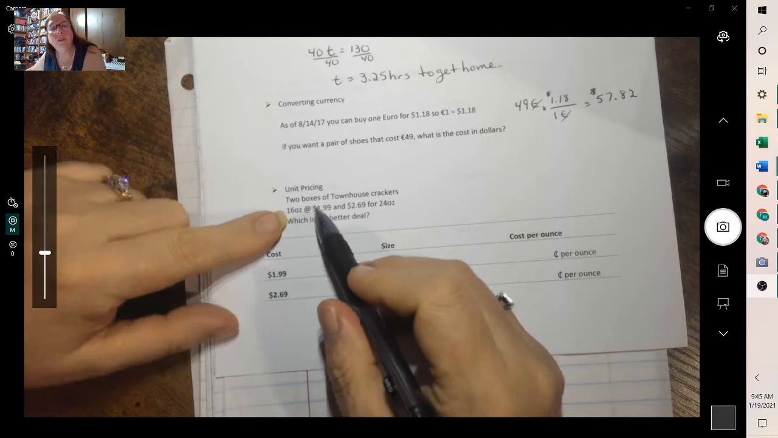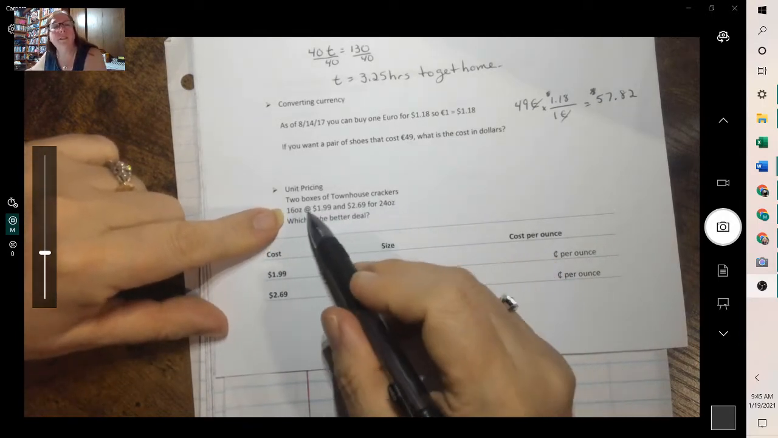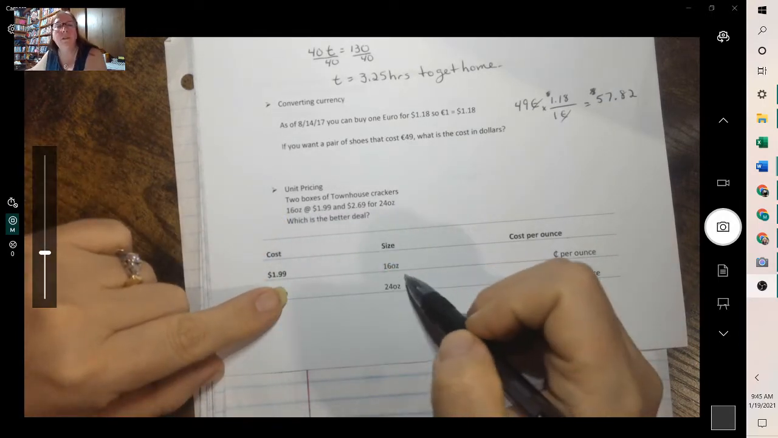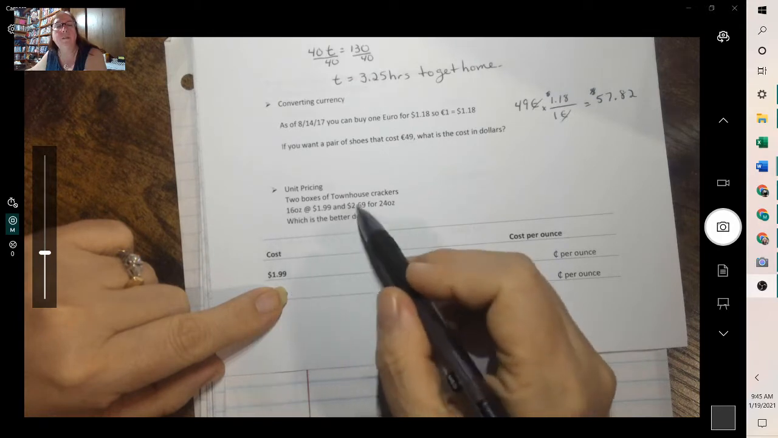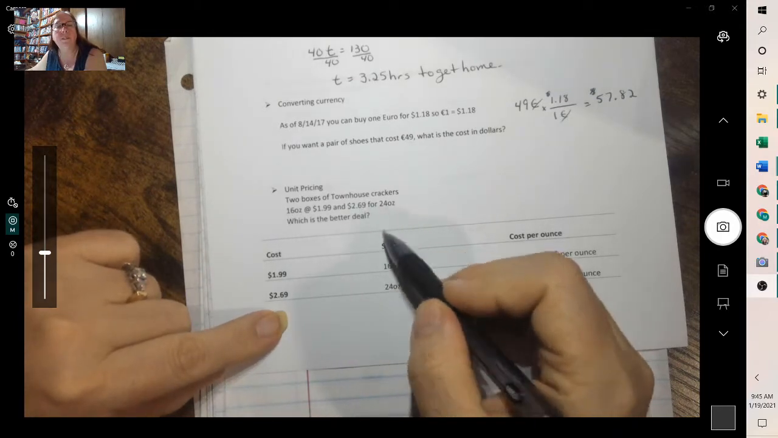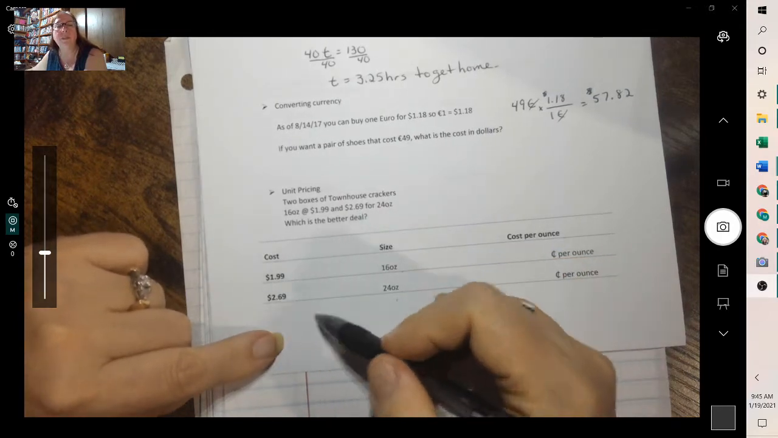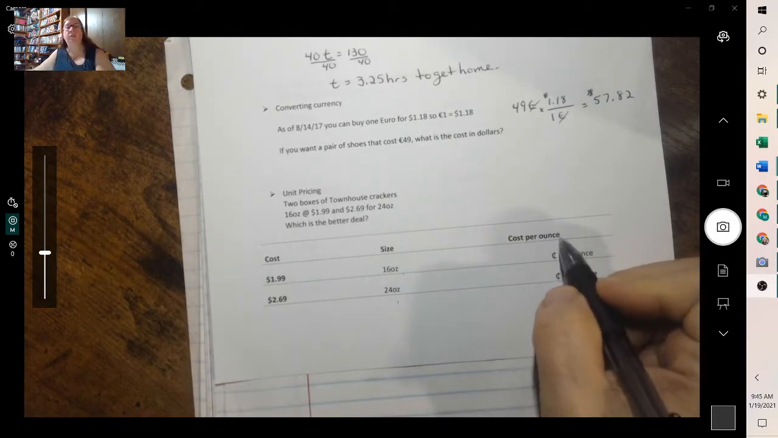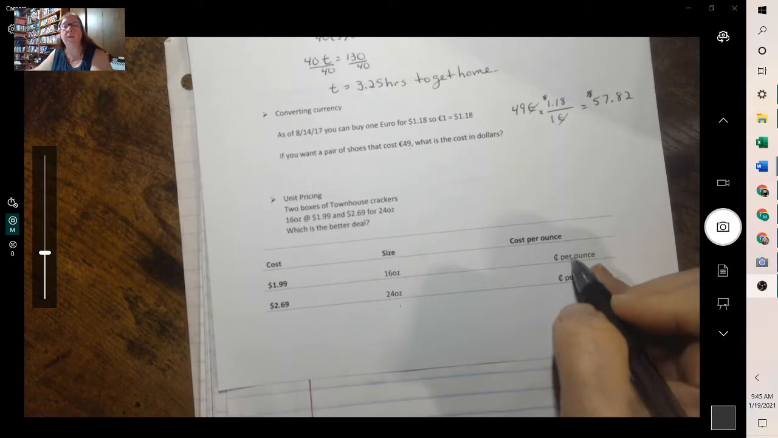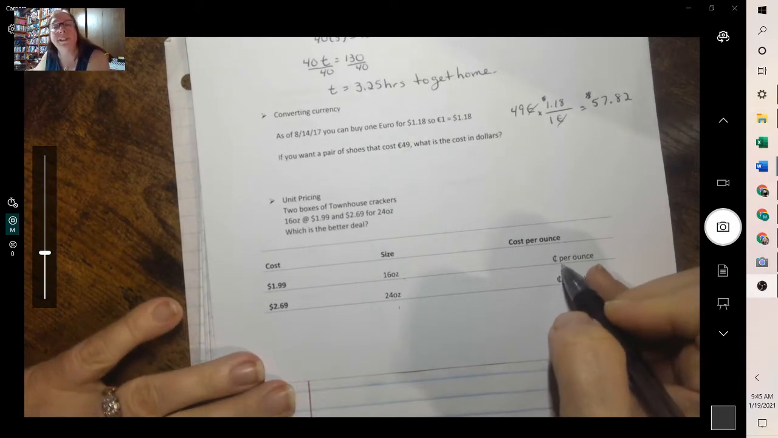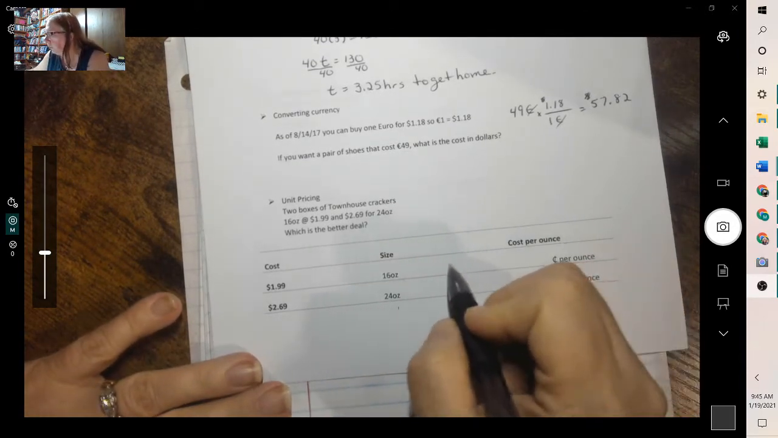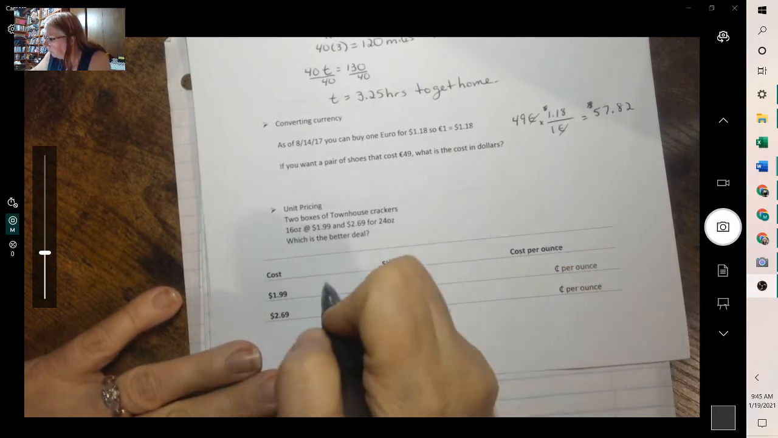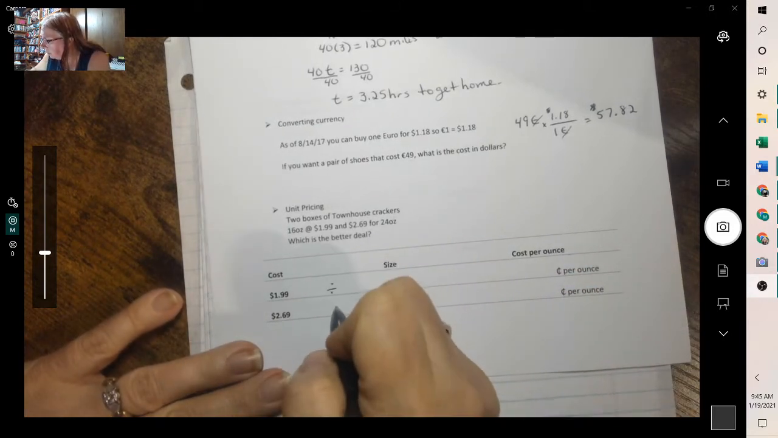So if we have 2 boxes of Townhouse crackers, a 16-ounce box which costs $1.99, and then $2.69 for the 24-ounce box. So these are just put into the table. Now I want to find the cost per ounce, and since it's such a small amount, we're going to end up transferring it to cents. So first thing, cost per ounce means you divide by the number of ounces.